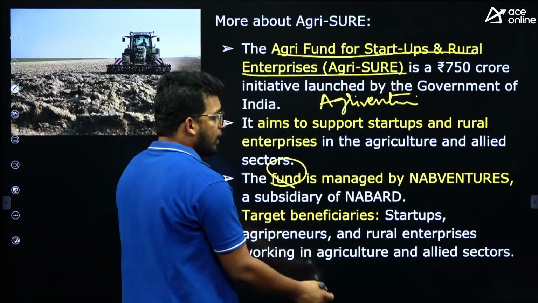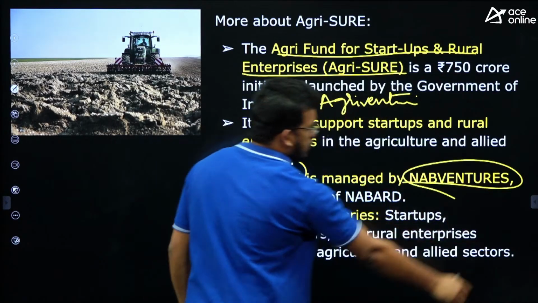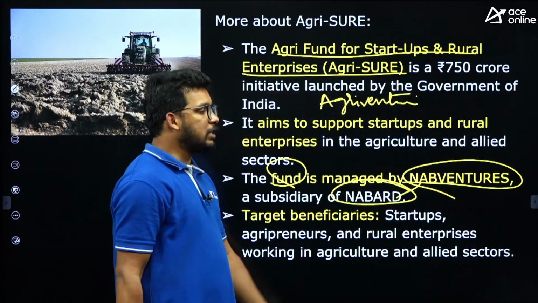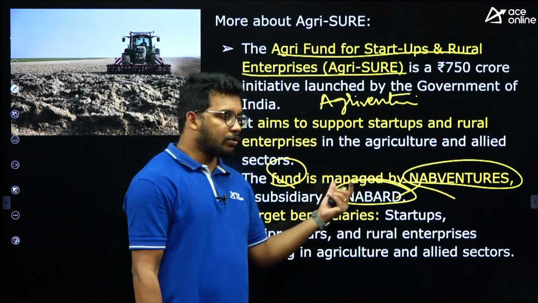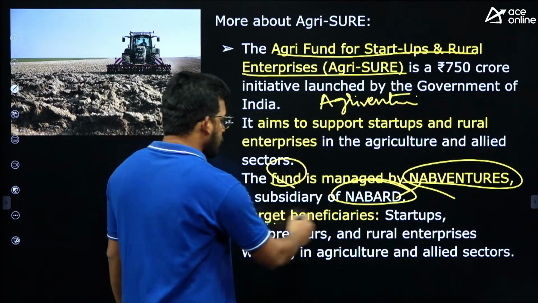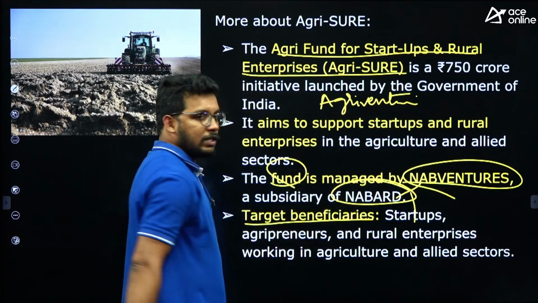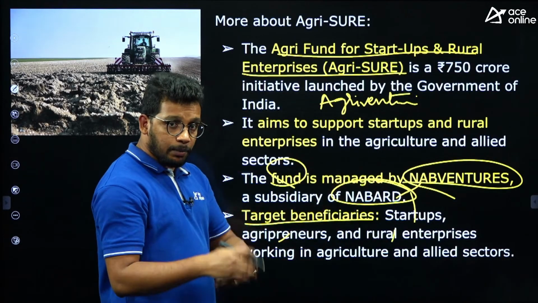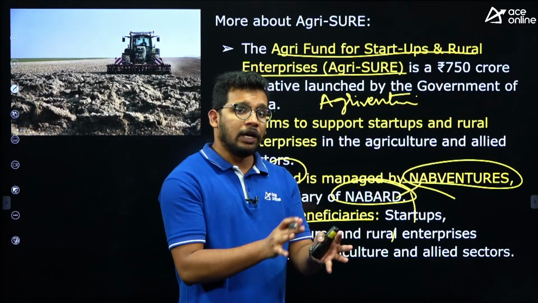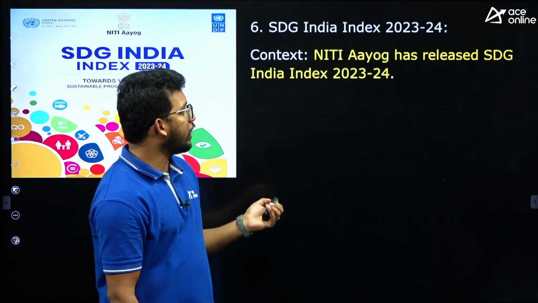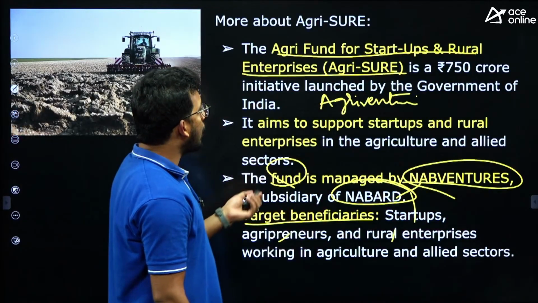This fund will be managed by NUB Ventures, a subsidiary of NABARD. So within NABARD there is a NUB Ventures which is going to take care of this fund, right? And the target beneficiaries, as we have discussed, are startups, agripreneurs, rural enterprises. So it is aiming to encourage technology and innovations in the agriculture sector through startups, right? So that is about the AgriSure project.